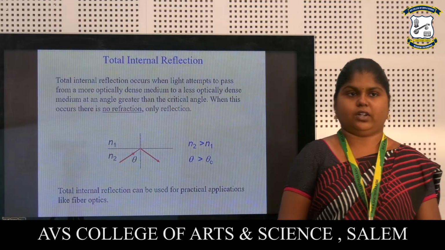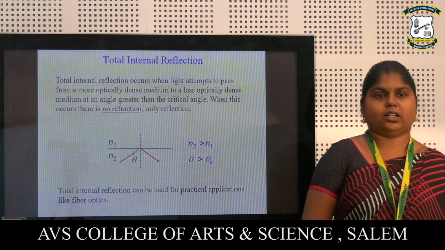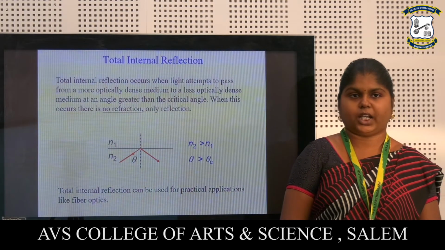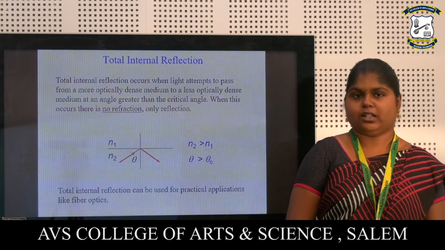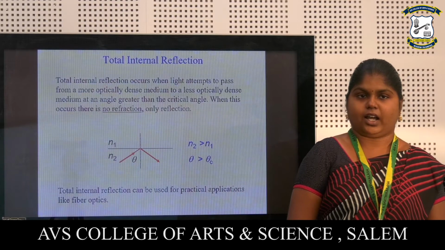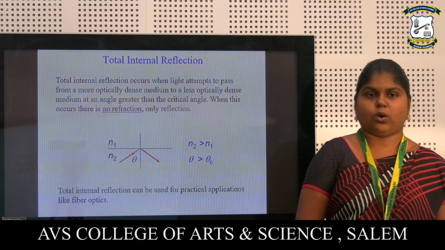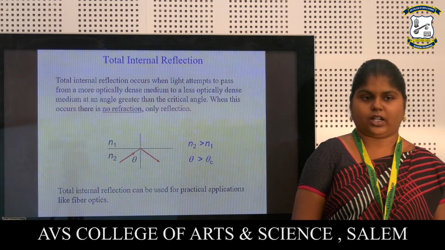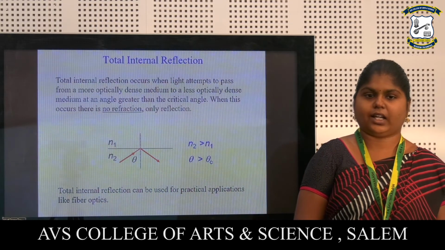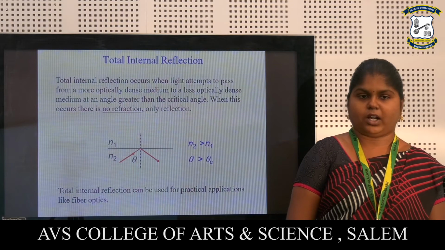Total internal reflection. Total internal reflection occurs when light attempts to pass from a more optically dense medium to a less optically dense medium at an angle greater than the critical angle. When it occurs, there is no refraction, only reflection. So total internal reflection can be used for practical applications like fiber optics.